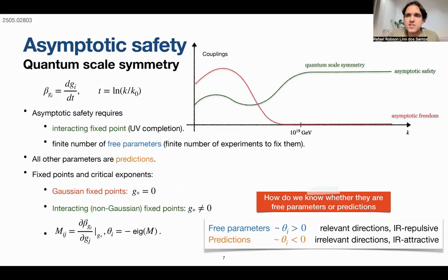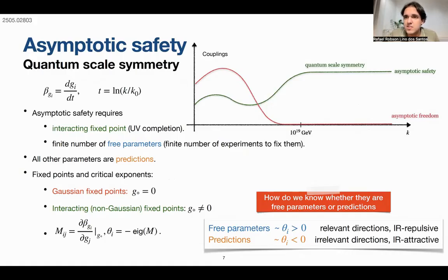So here is a dictionary so that it becomes clear what I mean later by interacting fixed point. Asymptotic safety requires that we have an interacting fixed point. This fixed point is not zero, because if it were zero, it would be like asymptotic freedom, like QCD, which goes to zero at high energies. This asymptotically free fixed point is also known as a Gaussian fixed point, and the non-Gaussian fixed points are the interacting fixed points.